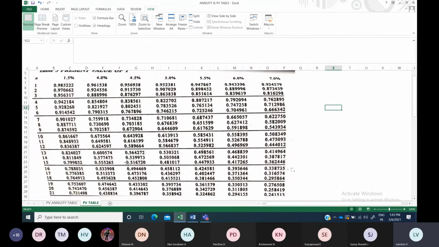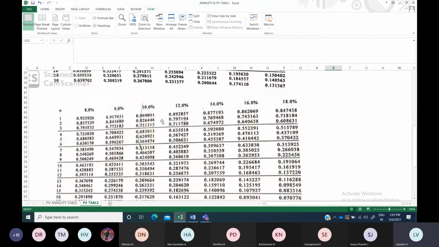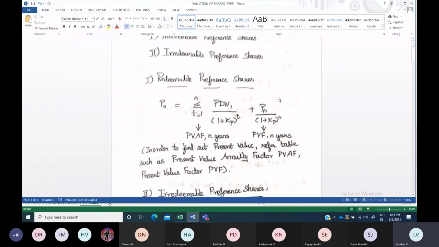In that table, look at the concerned percentage, whether 10 or 12 or 14, whatever percentage they have given in the question, and the number of years they are holding that share, and check what the table value is and use it here. Okay, so you have to remember this. Here you will be using the present value annuity factor, and here you will be using the present value factor. The dividend you will multiply with the present value annuity factor. And the maturity or redemption or face value, you have to multiply with this present value factor.